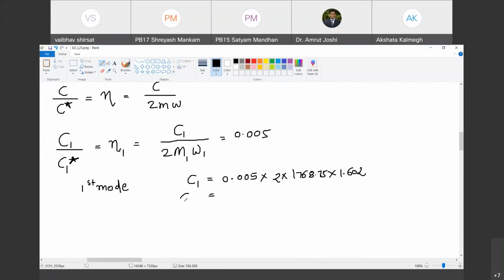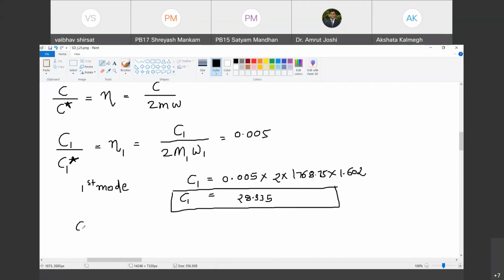Are you with me? Yes, sir. So can you tell me this value? 28.335. You have to be consistent in units. So mass is substituted in kg and frequency is substituted in radian per second.